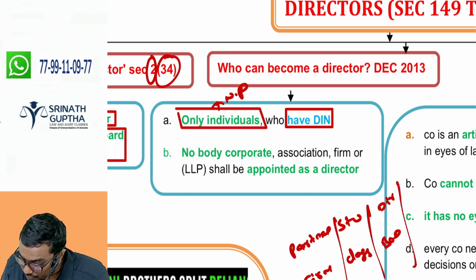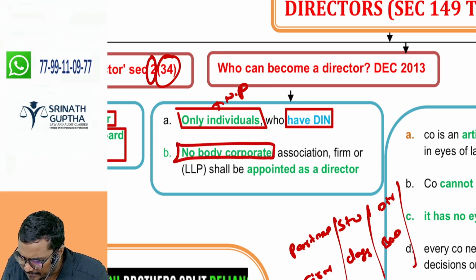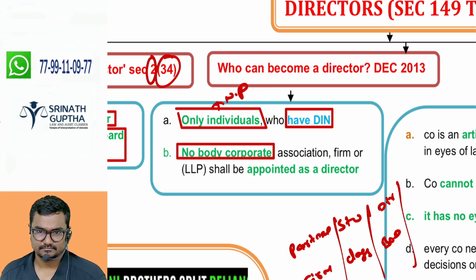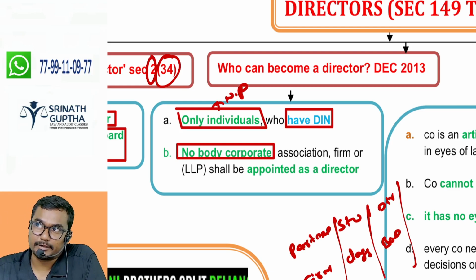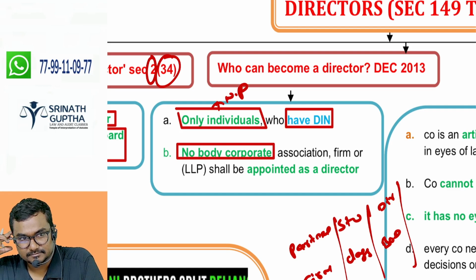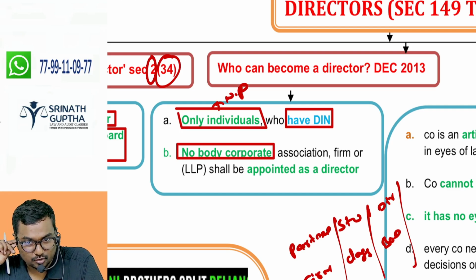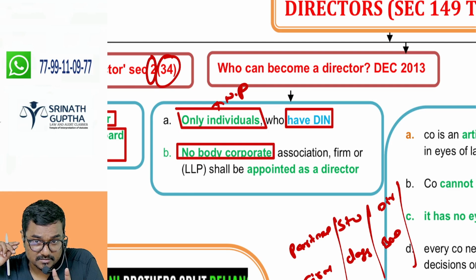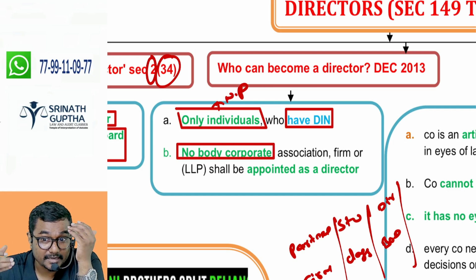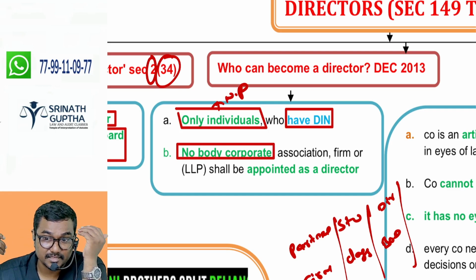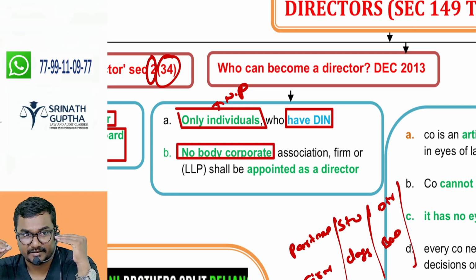So, no body corporate. What's the meaning of body corporate? Any artificial person is called a body corporate. Every company is a body corporate. True or false? Every company is a body corporate. True. 2 marks. Sir, please change your mindset. Understand the meaning of the words, especially at CMA Final level, CA Final level.